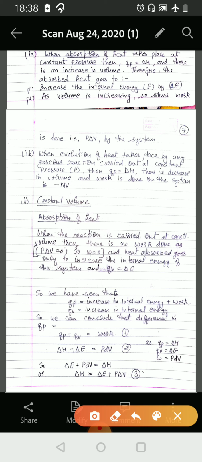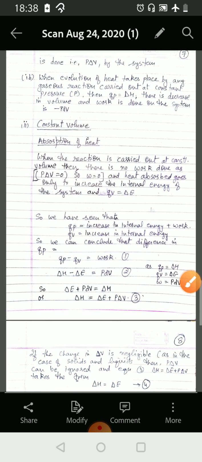Secondly, when evolution of heat takes place by any gaseous reaction carried out at constant pressure, then again Qp is equal to delta H, but now there is a decrease in volume, and now work is done on the system, and this work is equal to minus P delta V.